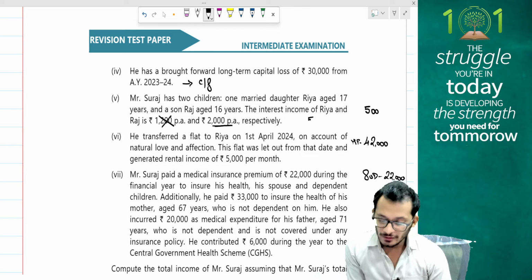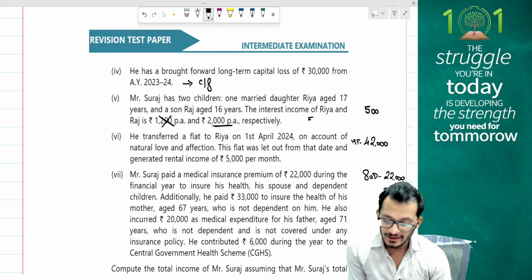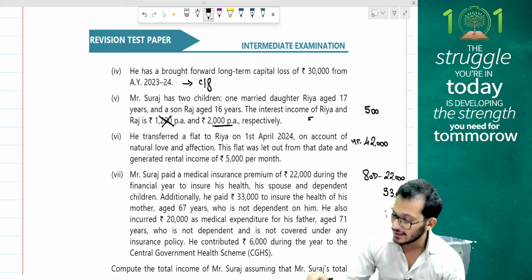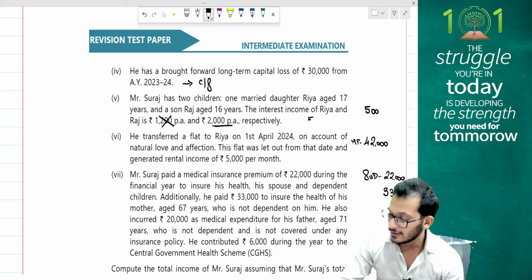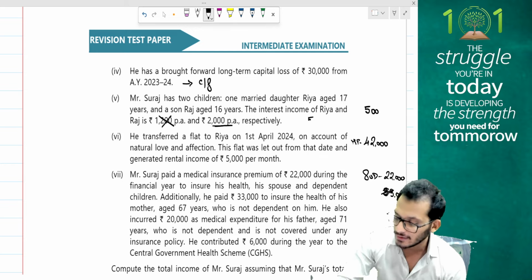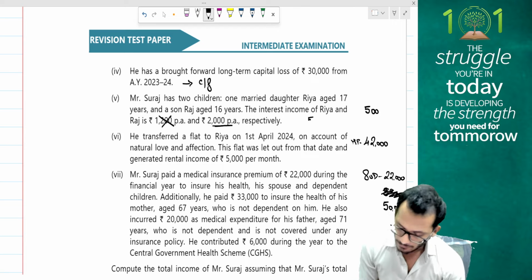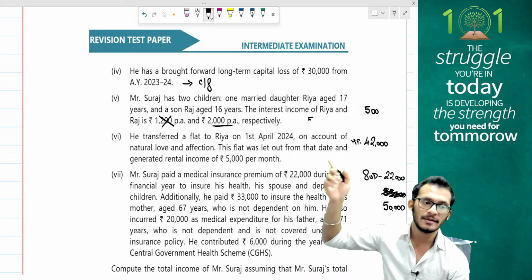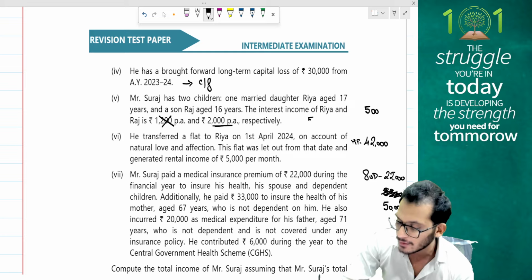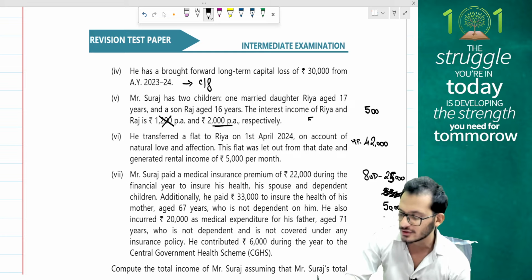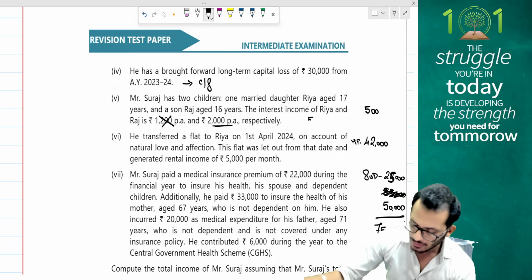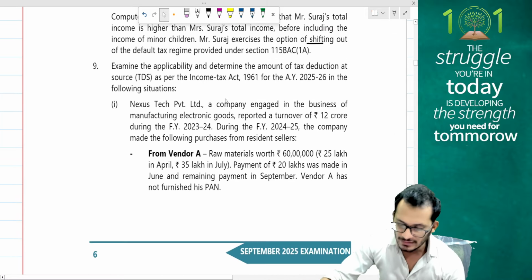He has also incurred 20,000 as medical expenses for his father, aged 71 years, who is not dependent on him and is not covered under an insurance policy. People, 33 plus 20 will automatically become 53. I cannot claim the whole 53 as a deduction, so I will cap it and claim 50,000 worth of deduction. He has contributed 6,000 during the year to the central government health scheme. The moment I add 6,000, it became 22 plus 6, so 28, but I can only claim a deduction of 25, so 25,000 gets deducted. So therefore, I get 75,000 as an overall deduction. We're required to compute the total income. Yes, this is what the answer should be.